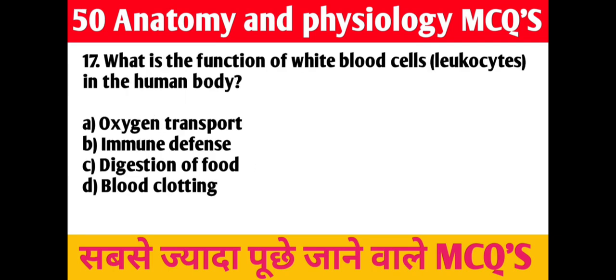17th question. What is the function of white blood cells leukocytes in the human body? A. Oxygen transport, B. Immune defense, C. Digestion of food, D. Blood clotting. Right answer is B. Immune defense.